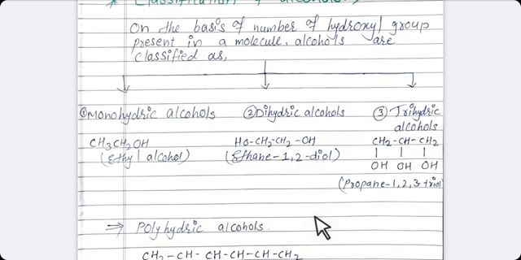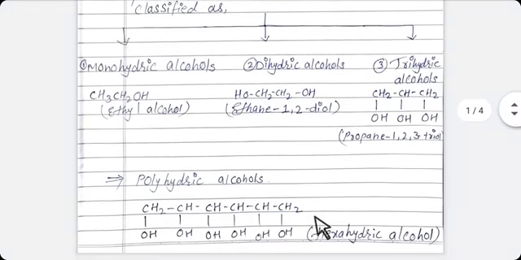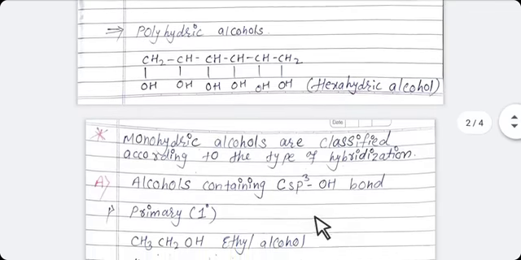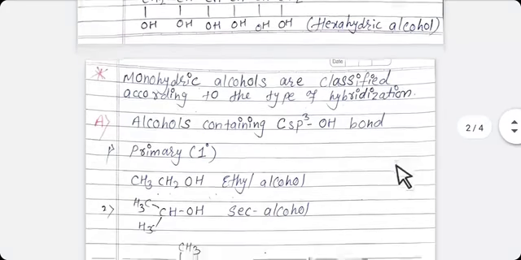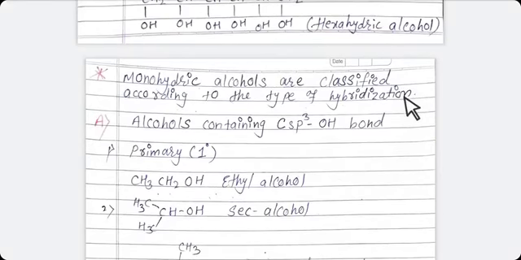From these 4 classes, the first is monohydric alcohol, and this monohydric alcohol is also classified into different types on the basis of hybridization. Students, as you all are aware about hybridization, what is hybridization?